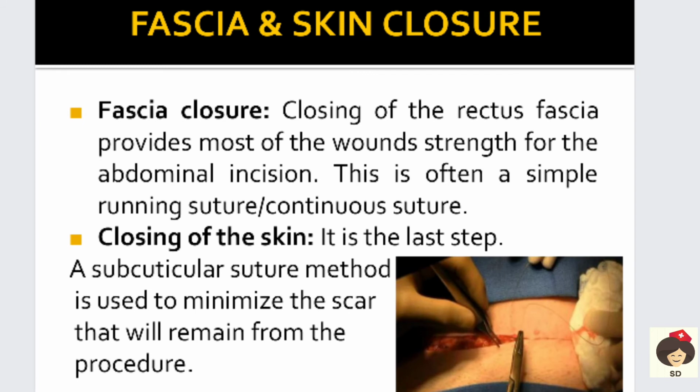Okay, next is the fascia and skin closure. The rectus fascia will be closed using a simple running suture or a continuous suture. This will provide wound strength. And the last step is closing the skin. Here a subcuticular suture method is used, because the scar that remains after the procedure will be very minimal in a subcuticular suture.